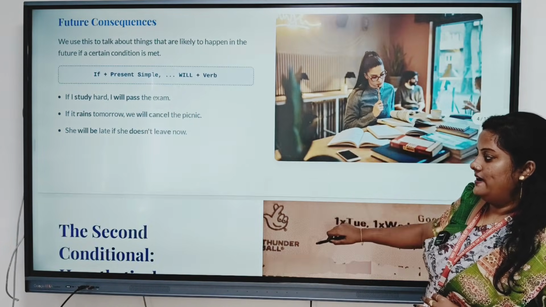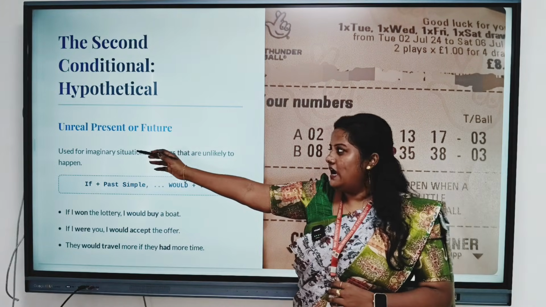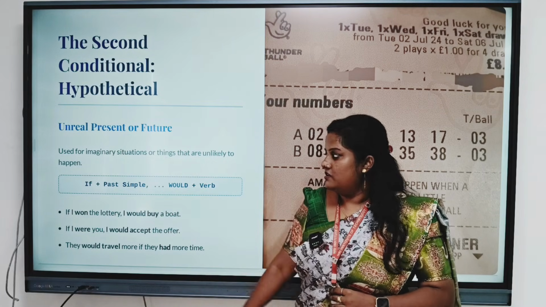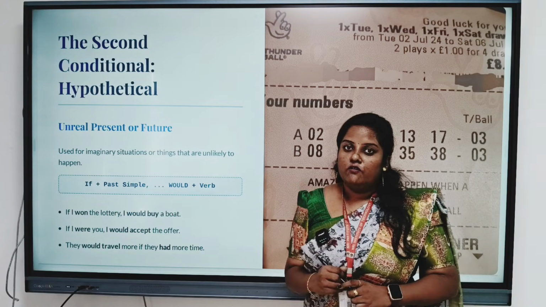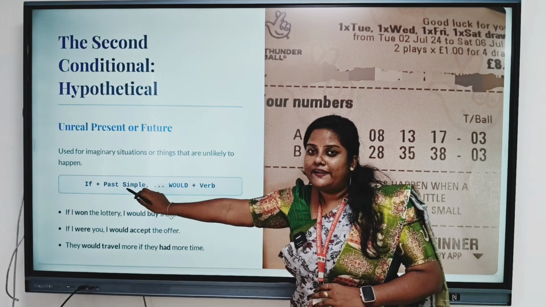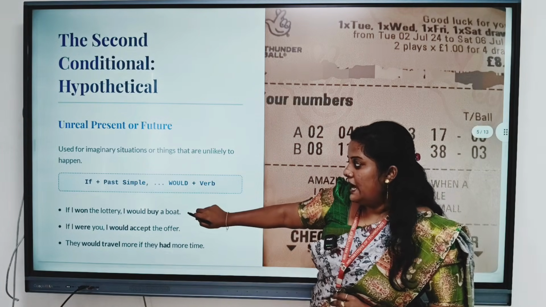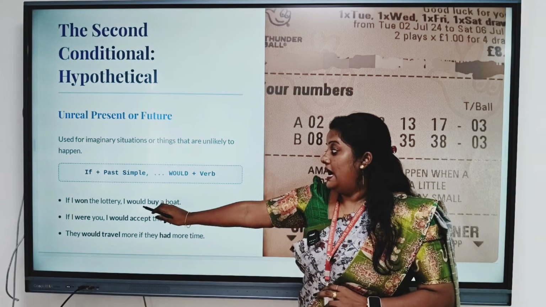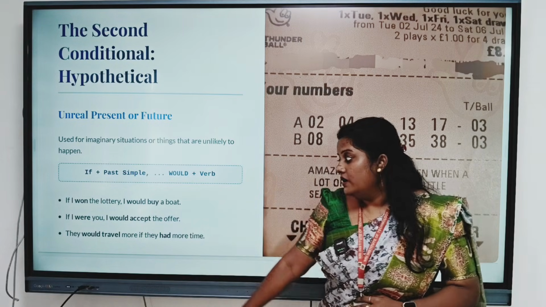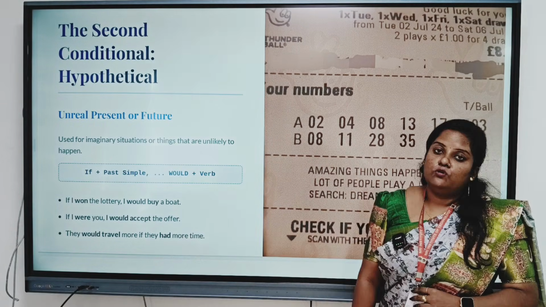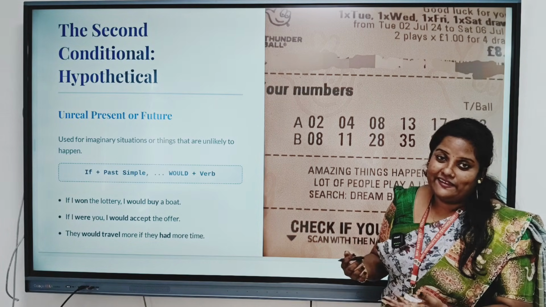Let's see the second conditional. It's about unreal present or future. It is used for imaginary situations or things that are unlikely to happen. If plus past simple, the result will always be would plus verb. For example, if I won the lottery, I would buy a boat. If I were you, I would accept the offer. They would travel more if they had more time. So it's all about unreal present or future. This is the second conditional.